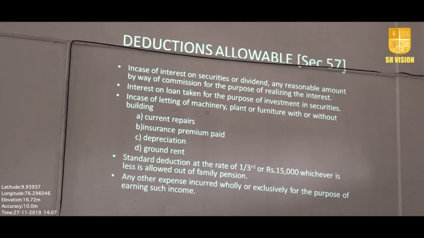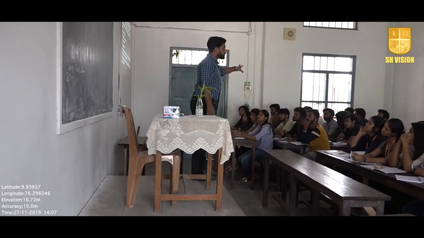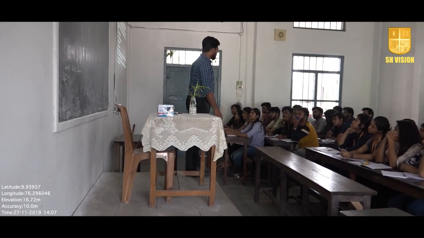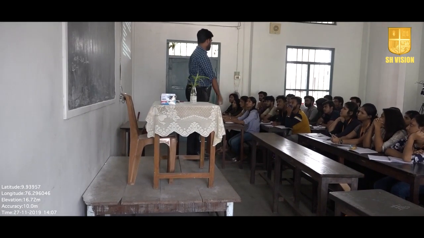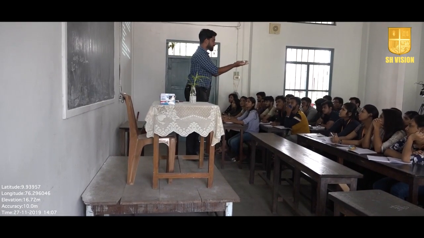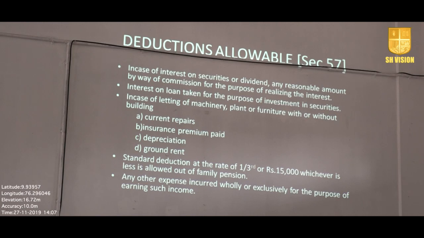Number 2, interest on loan taken for the purpose of investment in securities. I wanted to invest 10 lakh rupees into this company. For that purpose, I took a 5 lakh loan from another bank or any other institution. So I have to pay interest for that loan, and that can be reduced.